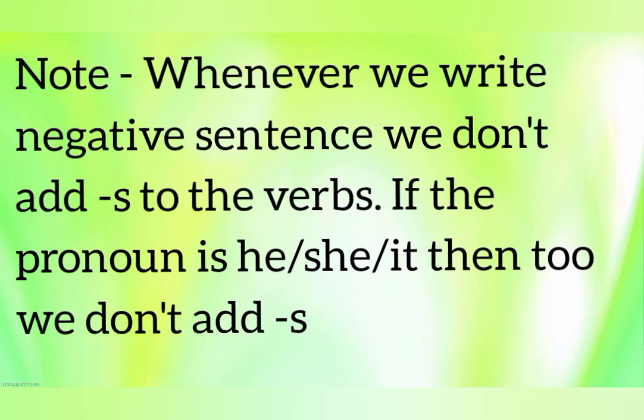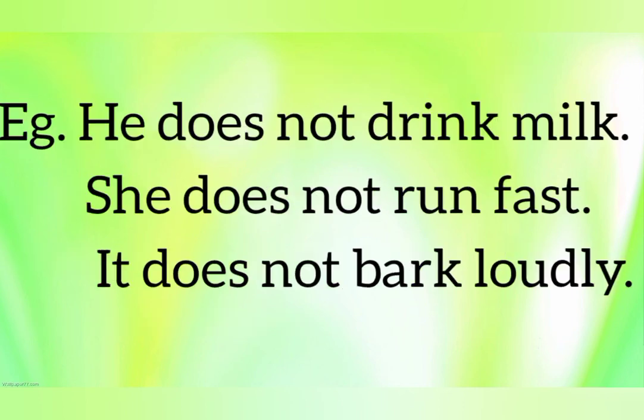Note, whenever we write a negative sentence, we don't add s to the verbs. If the pronoun is he, she, it, then too we don't add s. Example, he does not drink milk. She does not run fast. It does not bark loudly. Here, all the sentences are in negative form. So, we are not adding s to the verb.